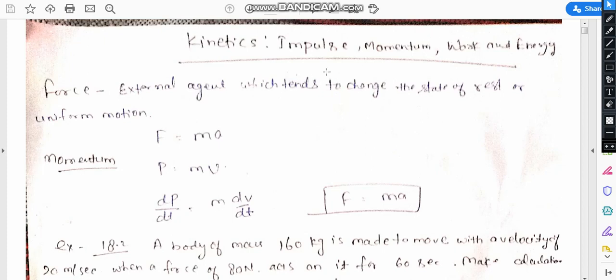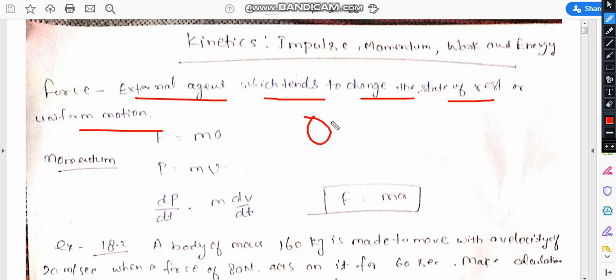So dear students, today we have started a new chapter: kinetics, impulse, momentum, work and energy. In which the first topic is force. What is force? Force is simply an external agent which tends to change the state of rest or uniform motion. Means if a body is starting its motion, then its state is in motion. So the external causing agent which tends to stop this motion as well as start its motion uniformly is called a force, which is given by force is equal to mass into acceleration.